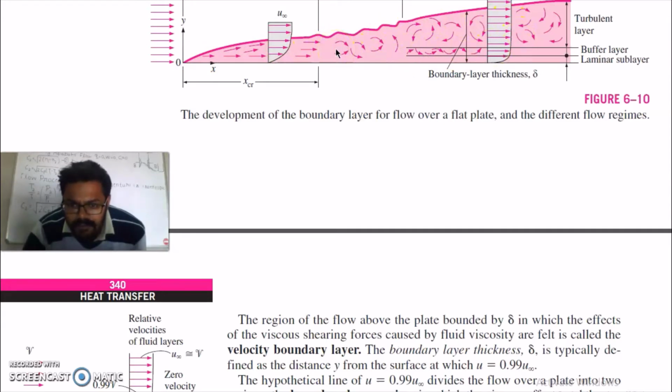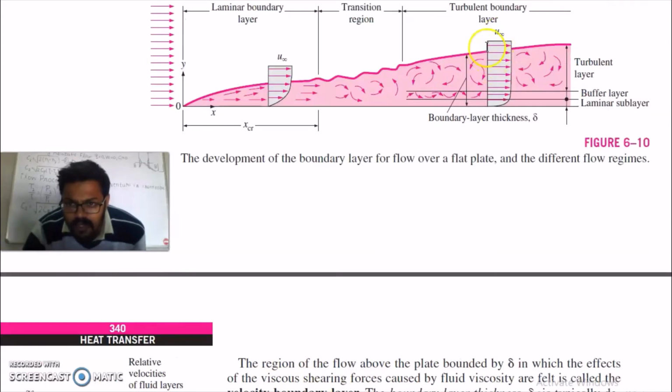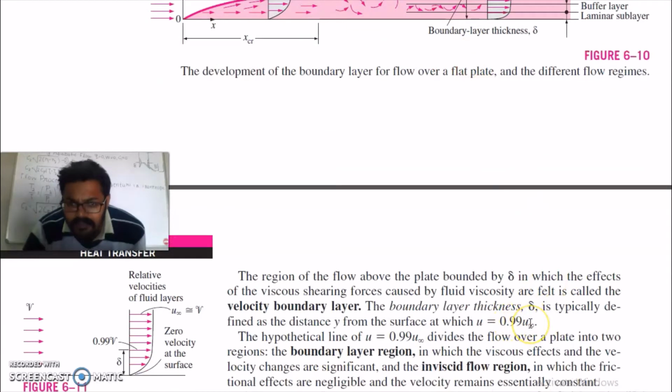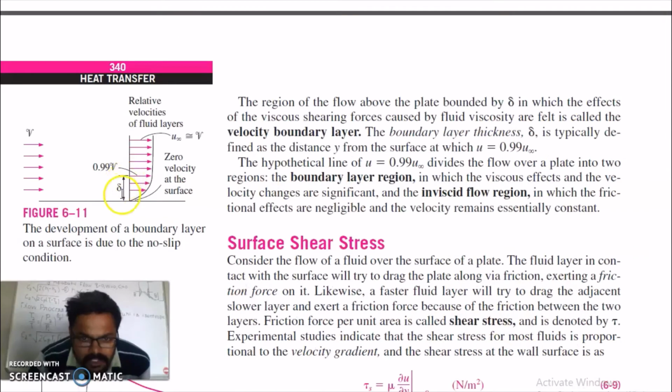The boundary layer thickness delta is typically defined as the distance y from the surface at which u is equal to 0.99 of u infinity. Meaning this distance is up to the point where the velocity of the fluid is equal to 0.99 times the free stream velocity of the fluid. So this is how delta is defined.